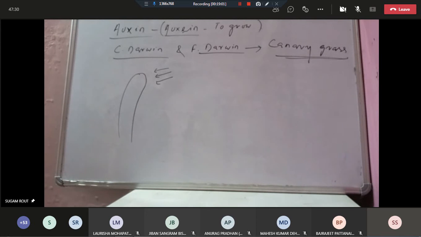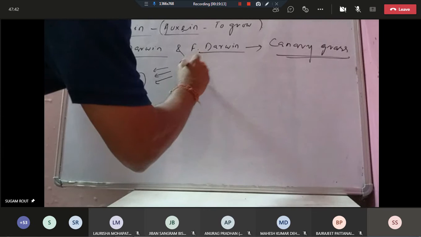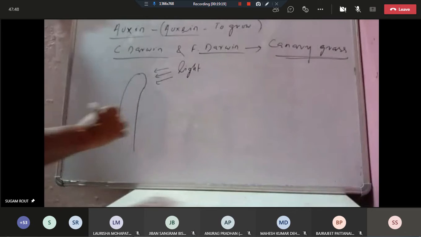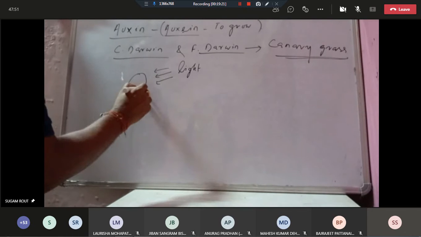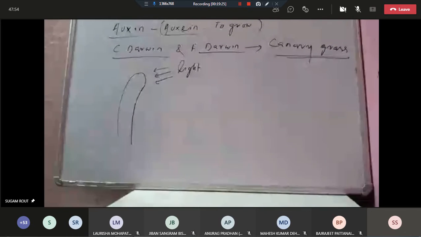So they observed that the coleoptile of canary grass bends towards unidirectional light. When light is focused from this side, the apical part bends and responds to the light, bending towards it.